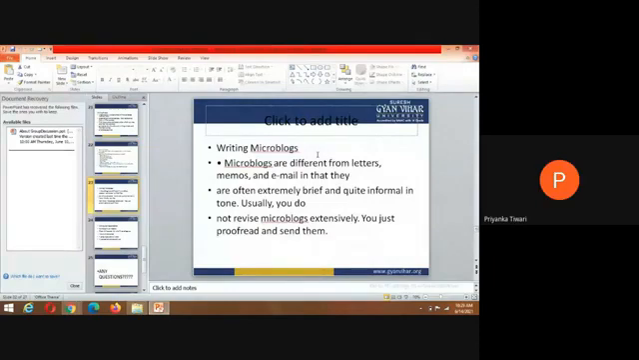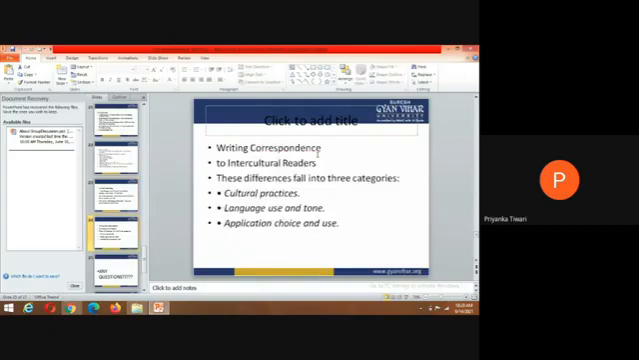ठीक है. Now देखो, writing microblogs we have discussed. Microblogs are different from letters, memos and email in that they are often extremely brief and quite informal in tone. Usually you do not revise microblogs extensively, you just proofread and send them. So now, writing correspondence to intercultural readers: these differences fall into three categories: culture, language, and application choice. Now I'm just asking some questions, students, so just give me an answer. ओके.